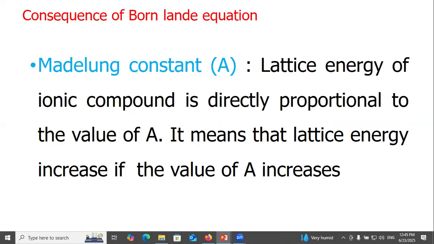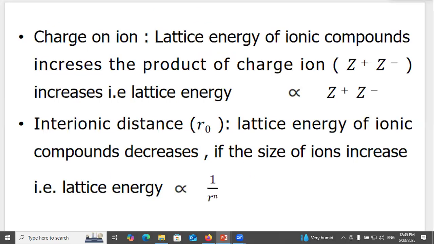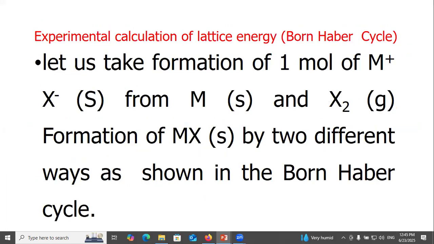Consequences of the Born-Landé equation. First, the lattice energy of the ionic compound is directly proportional to the value of A. It means that lattice energy increases if the value of A increases. Charge on ion: lattice energy of ionic compounds increases with the product of the charges of the ions, that is, the lattice energy is proportional to Z plus Z minus. Interionic distance r naught: lattice energy of ionic compounds decreases if the size of the ions increases, that is, lattice energy is inversely proportional to 1 over r naught.